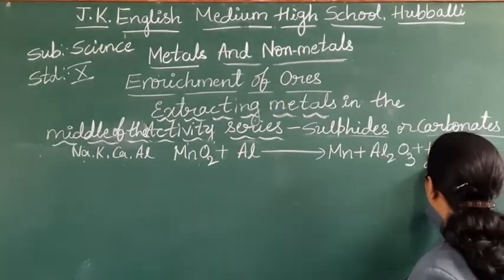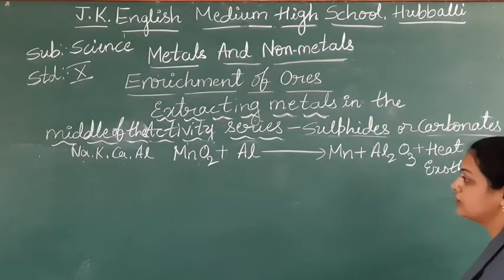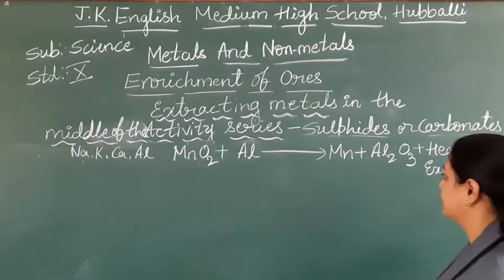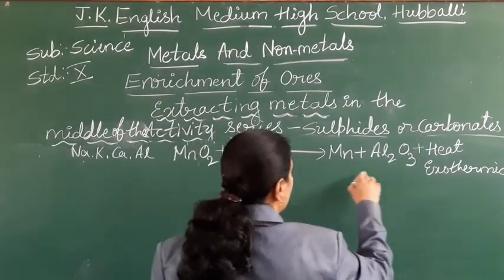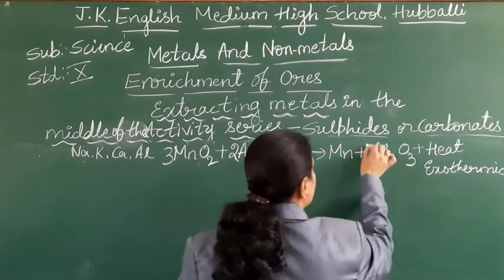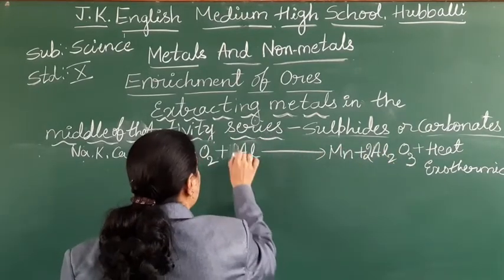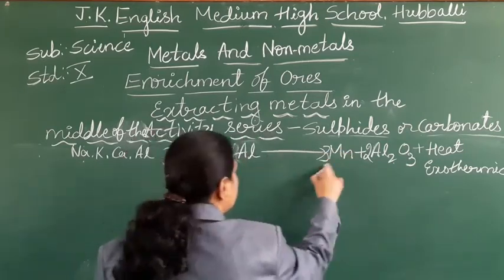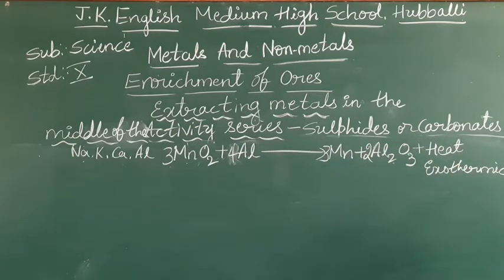These are exothermic reactions. Much heat energy you are going to get, called an exothermic reaction. Check the equation, students. Is it balanced? 2 oxygen, 3 2s are 6, 2 3s are 6, 2 2s are aluminium. So I have to make it here 4, 3 aluminium, 3 manganese. Okay. So take down the equation, students.